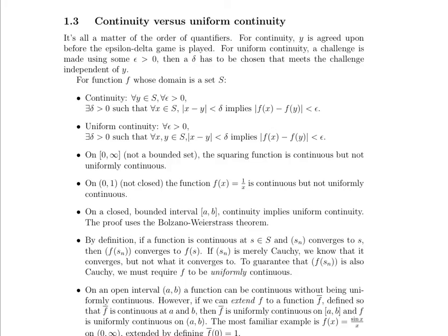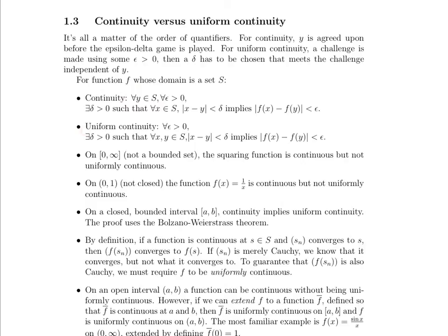Note that the fact that we have listed y first means that this choice of delta is very y specific. This means at any point that is pre-chosen, whatever the epsilon is, there's going to be a delta such that if you're within delta of that particular y, then your function values will be within epsilon of each other. And this delta is y specific.